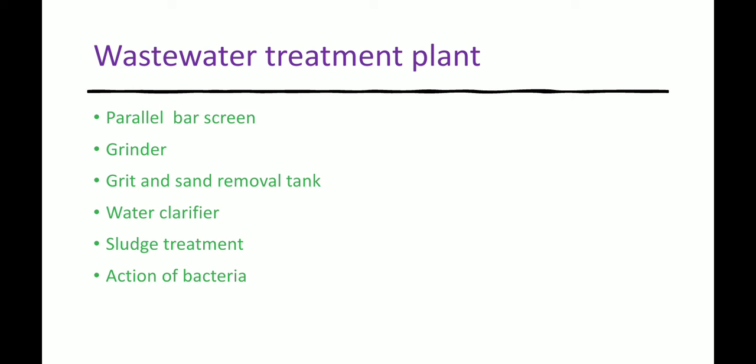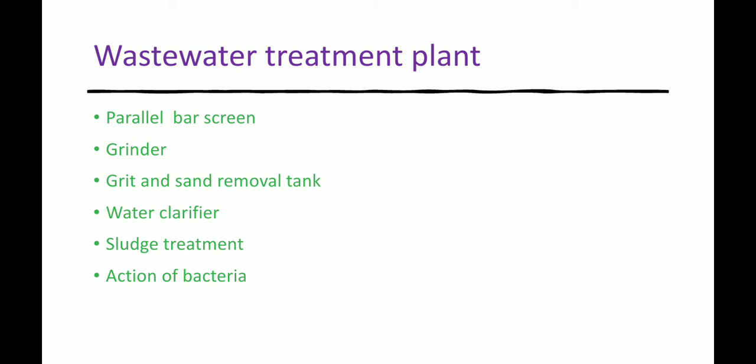Next comes the sludge. The sludge which was removed from the wastewater is transferred to another separate tank where anaerobic bacteria act on it and convert it into methane, carbon dioxide and humus-like materials. This process of conversion of sludge by anaerobic bacteria into methane, carbon dioxide and humus is called digestion. The digested sludge is dried by spreading on sand beds, and this can also be used as fertilizer for crops.